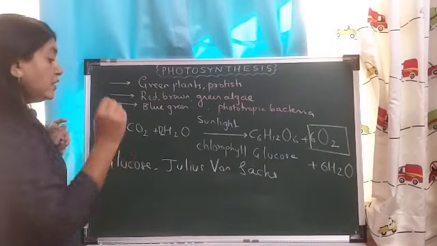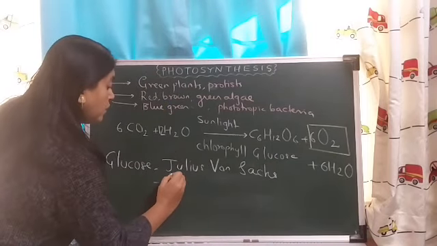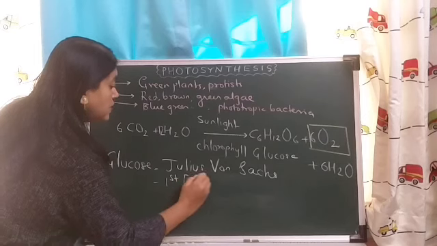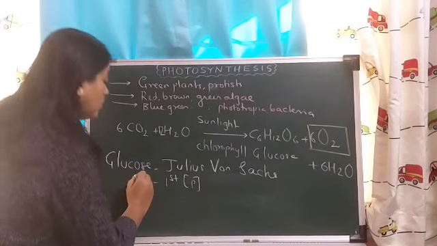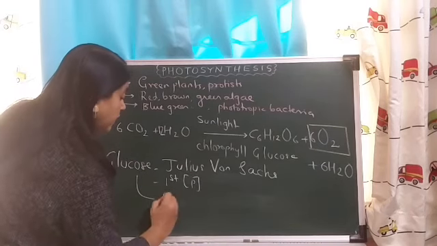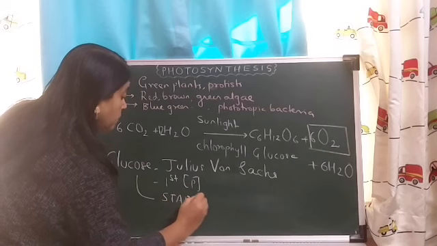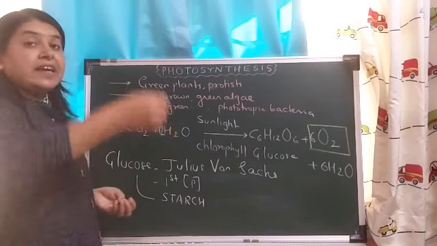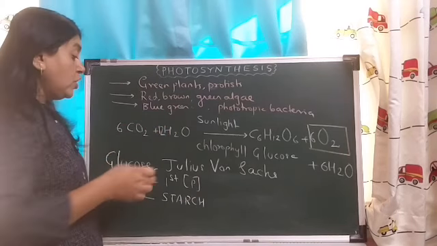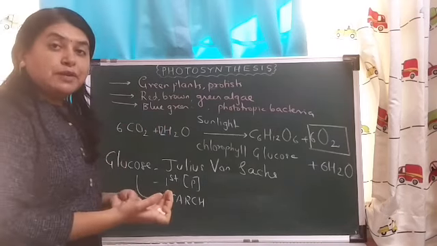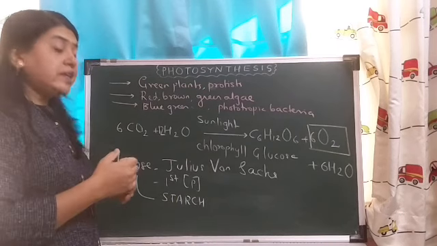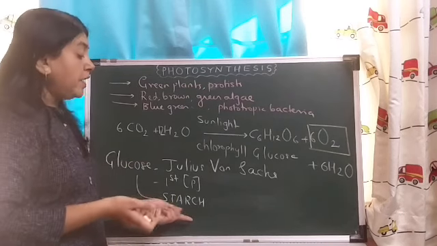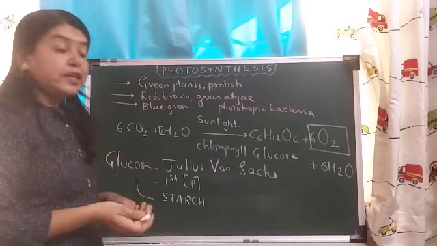He showed that glucose was the first product of photosynthesis and glucose was ultimately converted into starch. So glucose converts into what? Starch. We say that reserve food in the plant is starch. So glucose is first produced by photosynthesis and it is converted. The storage form of food in plants is starch. So it is converted into starch.